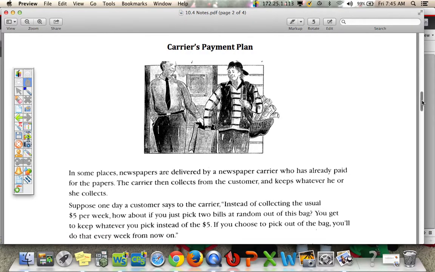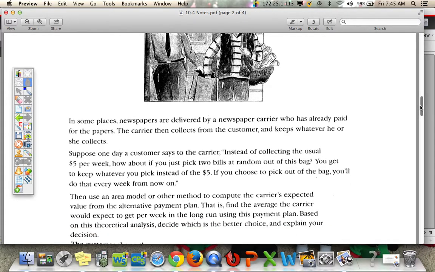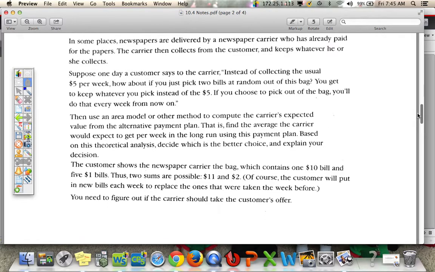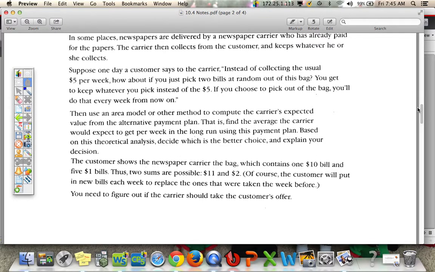In some places, newspapers are delivered by a newspaper carrier who has already paid for the papers. The carrier then collects from the customer and keeps whatever he or she collects. Suppose one day a customer says to the carrier, instead of collecting the usual $5 a week, how about if you just pick 2 bills at random out of this bag? You get to keep whatever you pick instead of the $5. If you choose to pick out of the bag, you'll do that every week from now on.